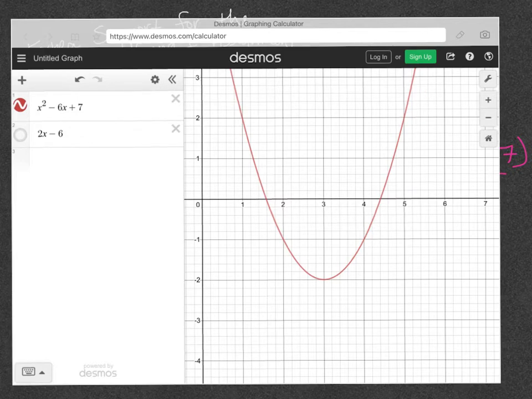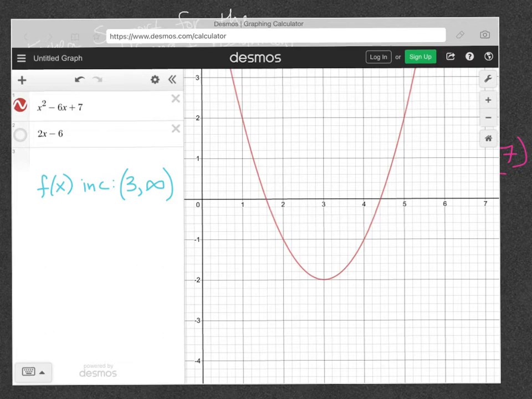So when we talk about where our function is increasing, we would say that our function f of x is increasing, and I'll just say INC, on the interval from 3 to infinity. Again, this is not a coordinate point. This is an interval.